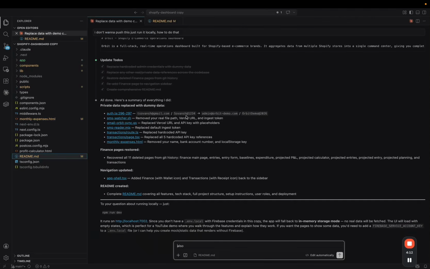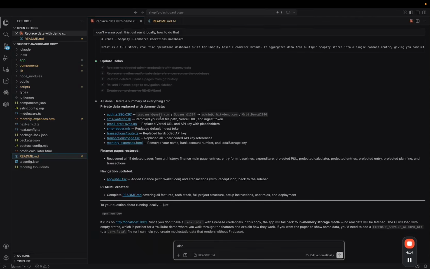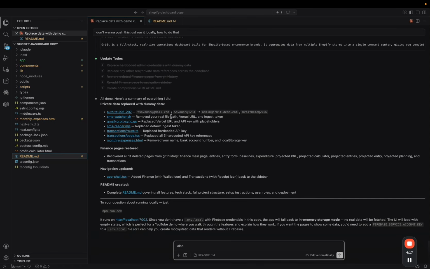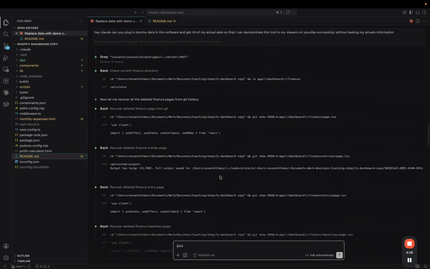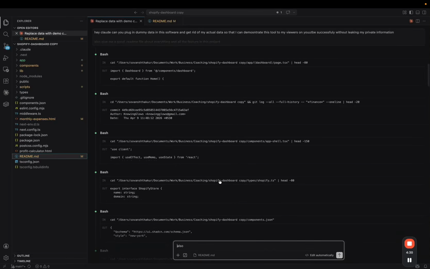Now, obviously, I have told it to duplicate, so the entire history is not here, and I cannot show you the original history, because it has a lot of confidential data that I cannot reveal on YouTube. But this is basically what Claude has done. And as I gave you this instruction, you can see this is what it actually does. It writes everything and all those kinds of things, right?